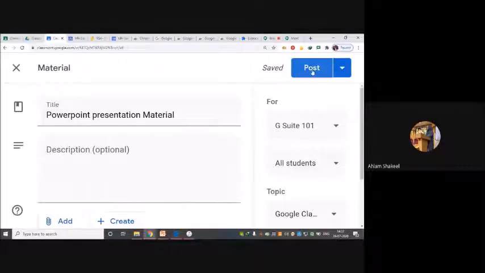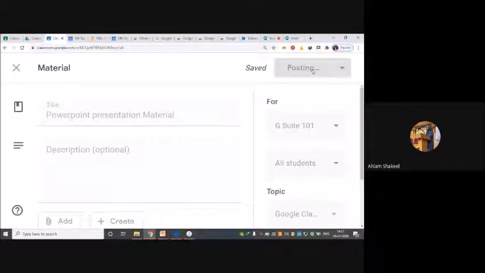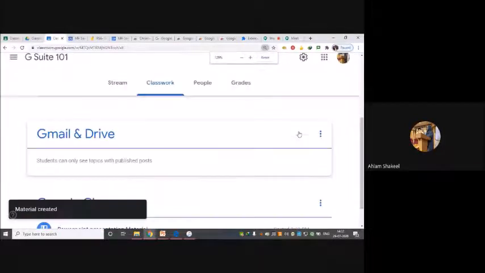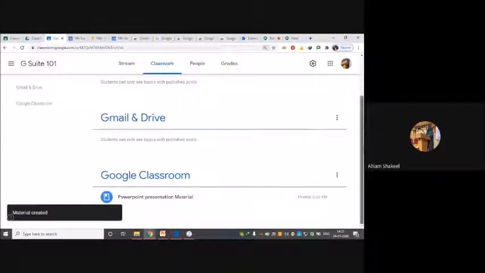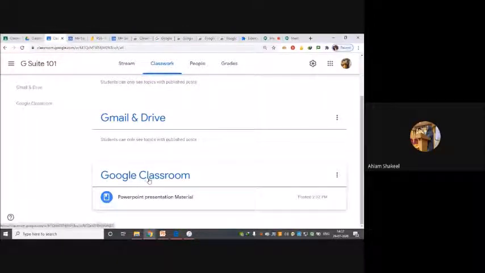But I want to do it right now, so I will click on post directly. When I do that, it is going to upload that particular notes in my classroom. If you see, I have put it under this classroom. So this is how I'm managing my information over here. I have created notes and I wanted them in a certain chapter, so I can put it in that chapter.